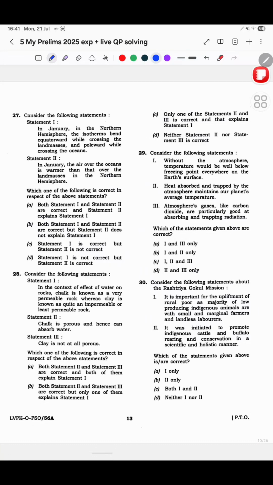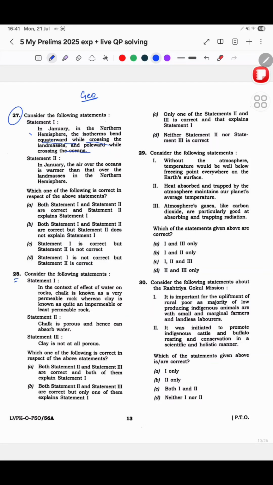In January, in the northern hemisphere, the isotherms bend equal. The moment I read this, I knew that I didn't know anything, and I just skipped this question. Let me also turn the page. Now, 28. Till here my confidence was kind of flatlining. I felt, what is happening now? But I kept calm. That is what I'm trying to tell you again.